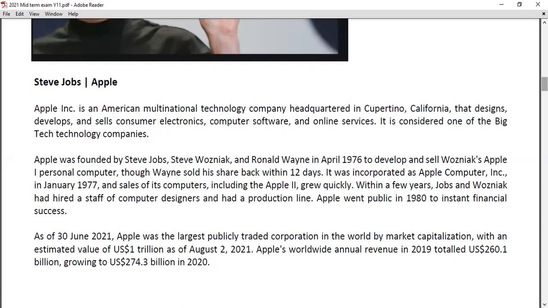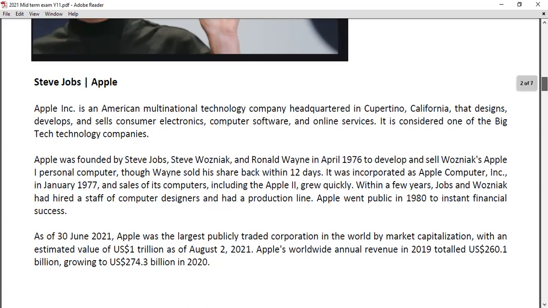Though Wayne sold his share back within 12 days, it was incorporated as Apple Computer Incorporated in January 1977, and sales of its computers, including the Apple II, grew quickly. Within a few years, Jobs and Wozniak had hired a staff of computer designers and had a production line. Apple went public in 1980 to instant financial success. As of June 2021, Apple was the largest publicly traded company in the world by market capitalization, with an estimated value of $1 trillion as of August 2, 2021. Apple's worldwide annual revenue in 2019 totaled $260.1 billion, growing to $274.3 billion in 2020. Right.